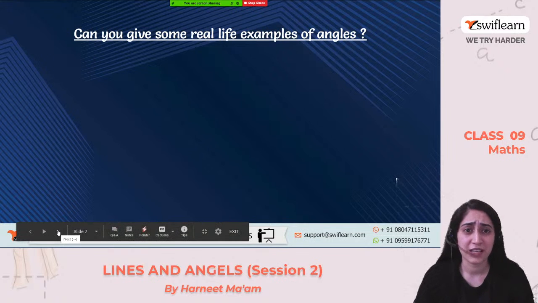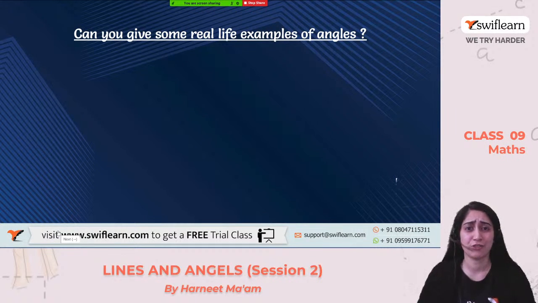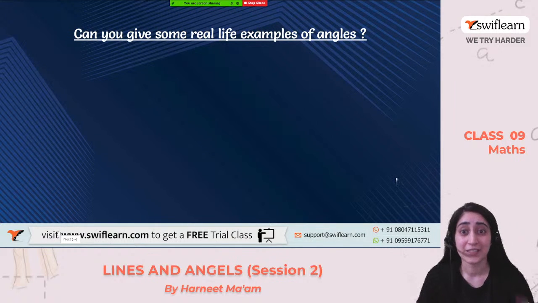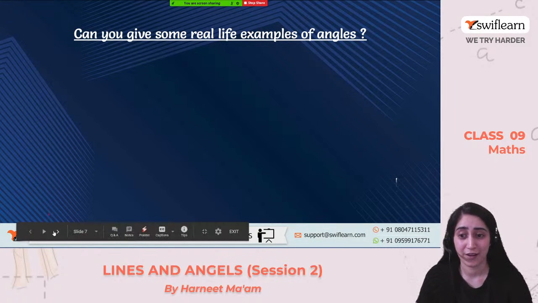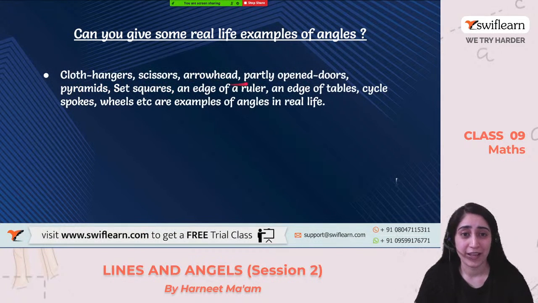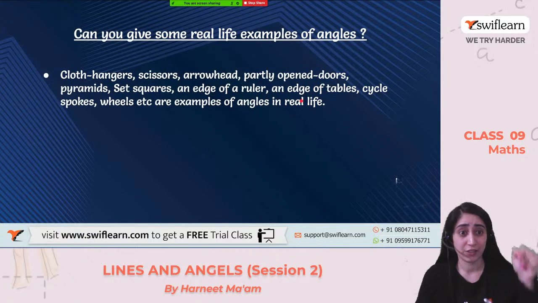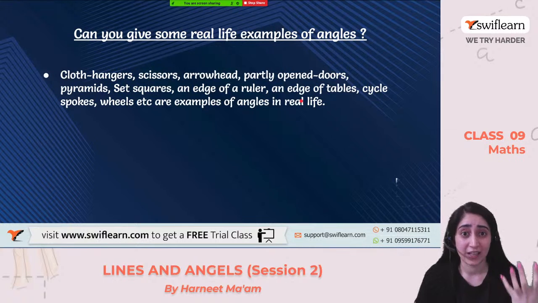Now, can you give me some real-life examples of an angle? Think over it. Angles are all around us, in nature. The buildings are made with angles. We studied that in the previous session, right? Any more practical examples? Scissors, the clock. What else? Cloth hangers, scissors, arrowheads, doors, pyramids, set squares, edges of rulers, edges of tables, wheels, cycles, etc. These are real angle examples.